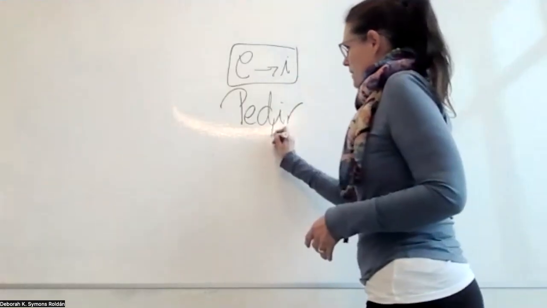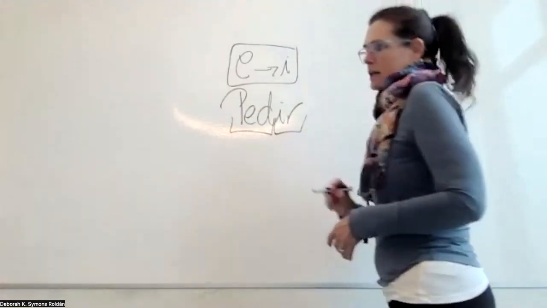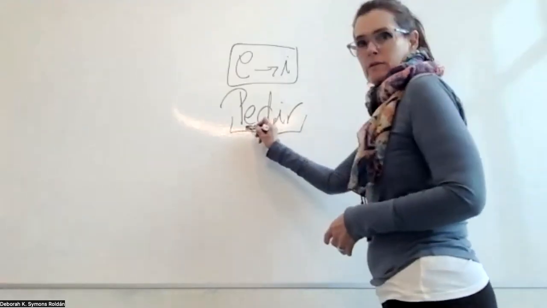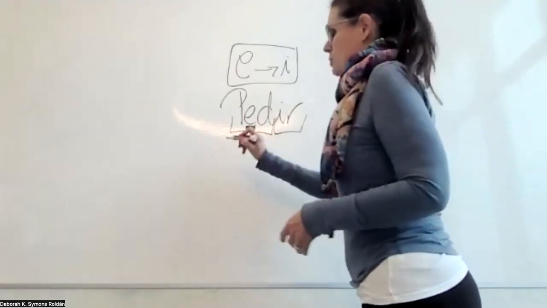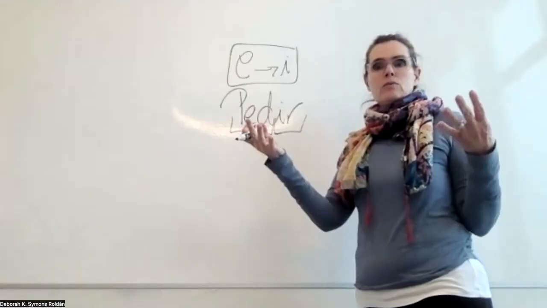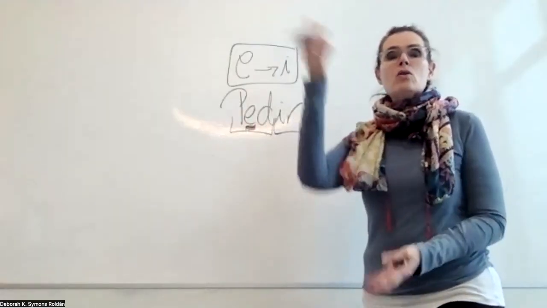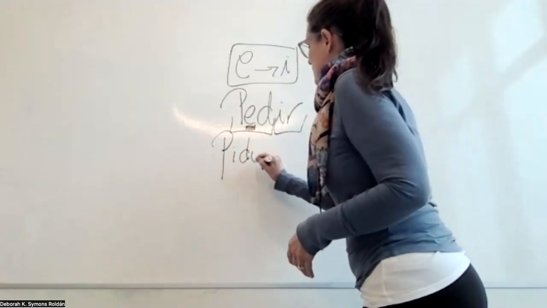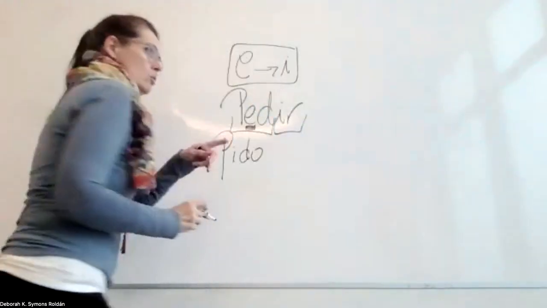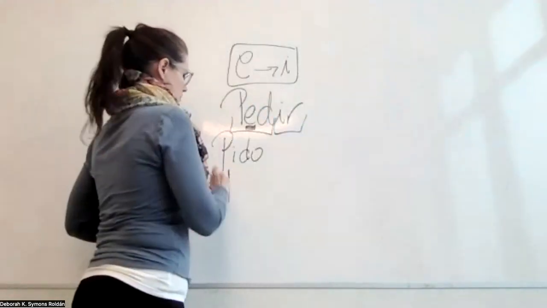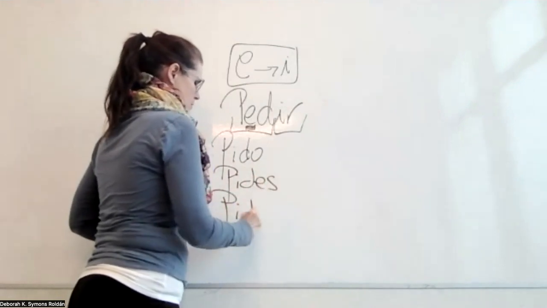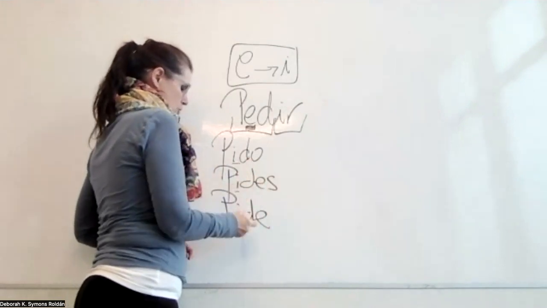So as you know, we have the stem here. As usual, we have the ending, okay? So that E here is going to change to an I. So when you say, I ask for the menu, you say, pido el menú. Now, tú pides el menú. Él pide el menú. So it's going to be 1, 2, 3.